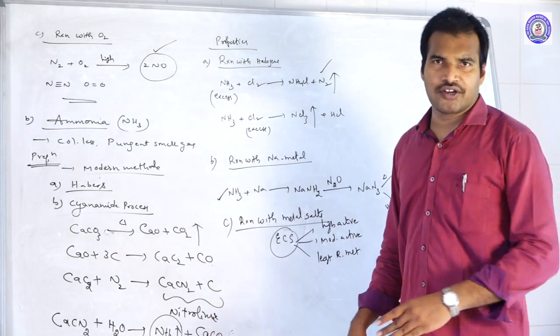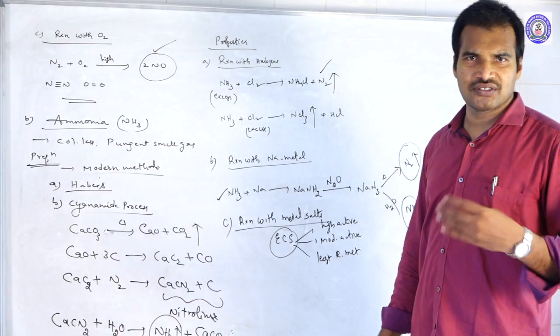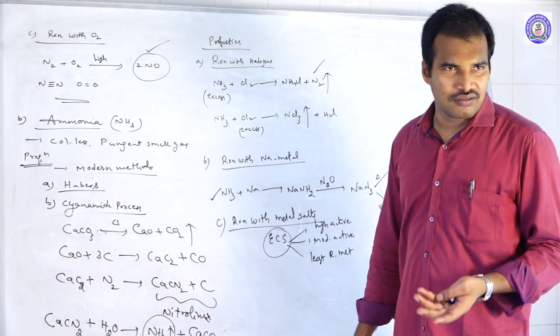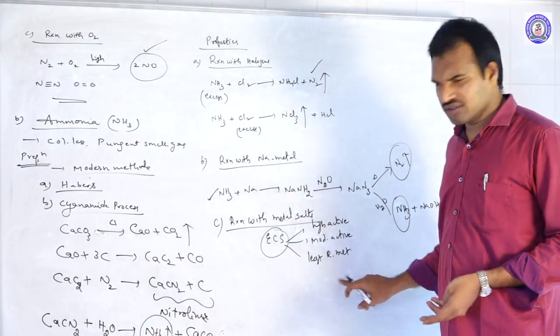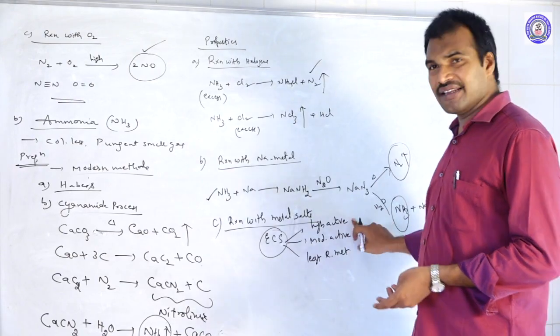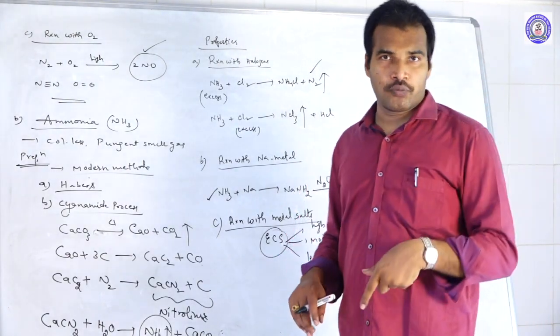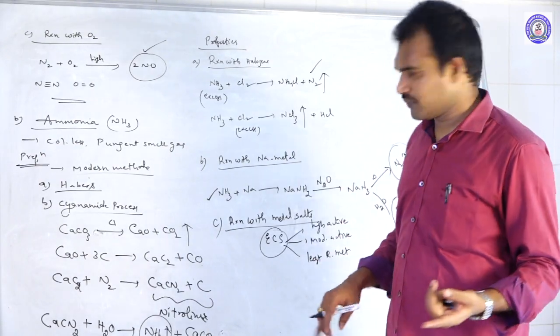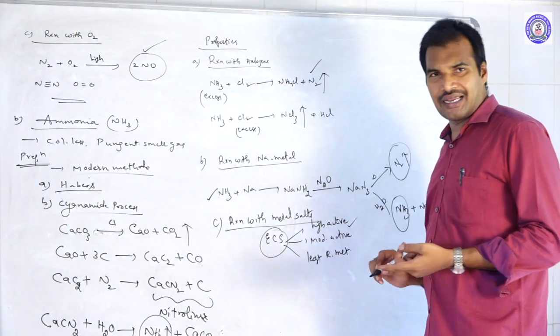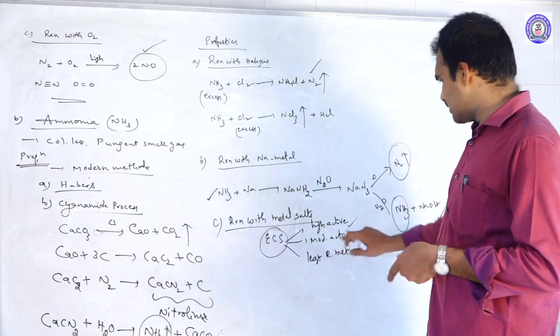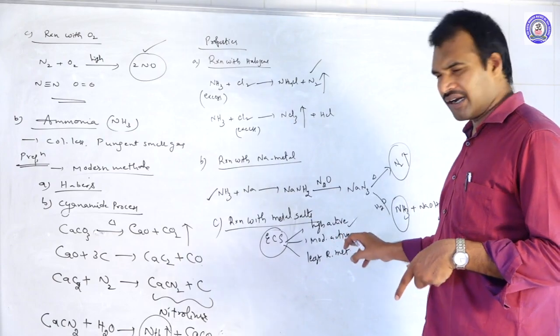Least reactive means after hydrogen, HAPPA. That means mercury, next platinum, silver. So all will come after hydrogen, so that is what least reactive. Highly reactive means all the metal ions of 1A group and 2A group elements, S-block elements simply. S-block metals all come under highly reactive. Moderate means mainly zinc and iron we will discuss here. Zinc and iron all come under moderate.